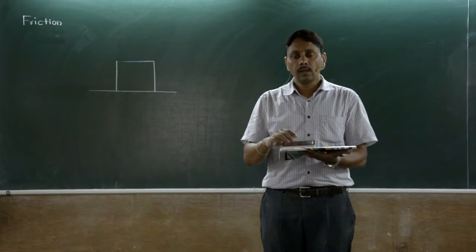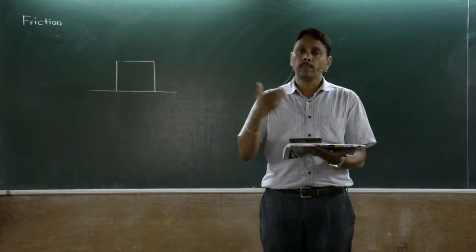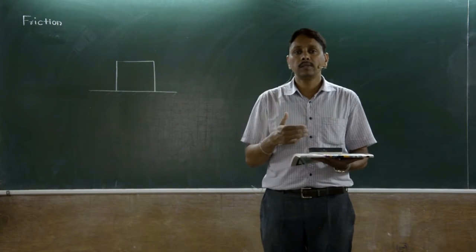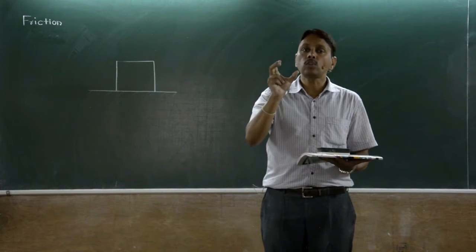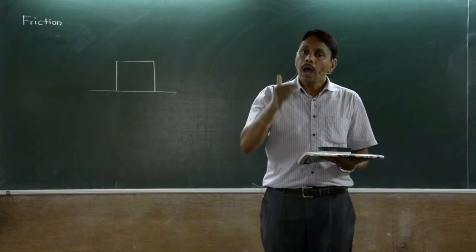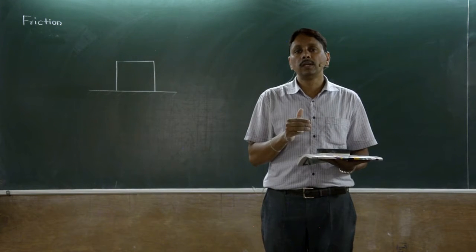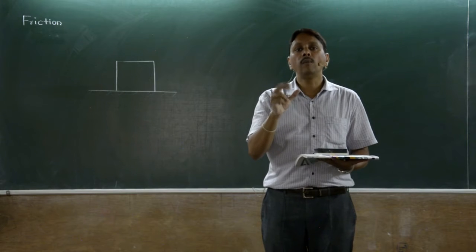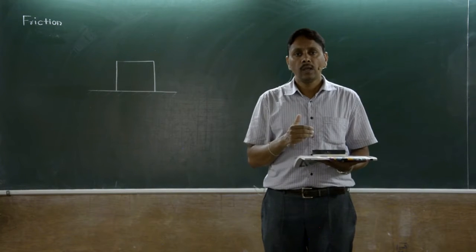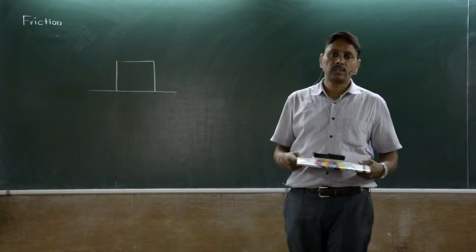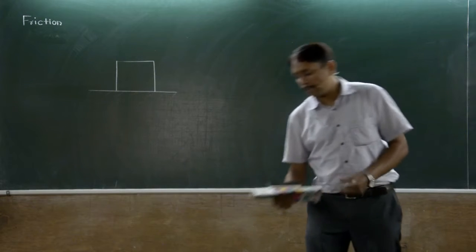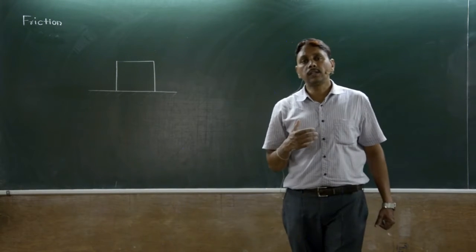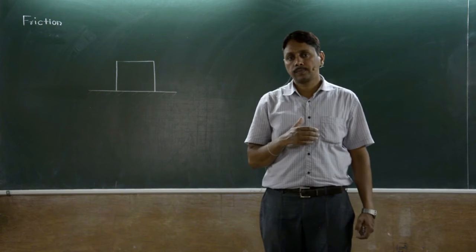So whenever one body moves over a surface, or an attempt is made to move a body over a surface, resistance to motion is set up. That opposition to motion is called friction or frictional force. It is one of the important forces in the discussion of applied mechanics. So let's discuss the theory of friction.